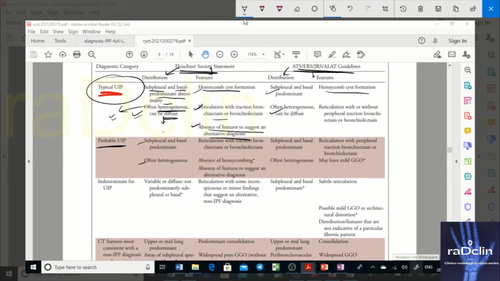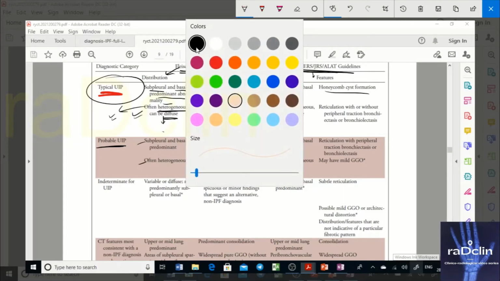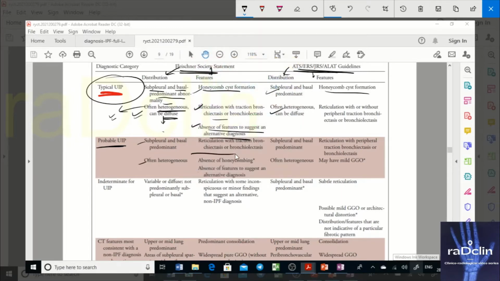Remember this. If you are not seeing honeycombing and you are seeing reticulation, traction bronchiectasis, fibrotic changes, and you rule out other causes, here also absence of features suggests an alternative diagnosis.